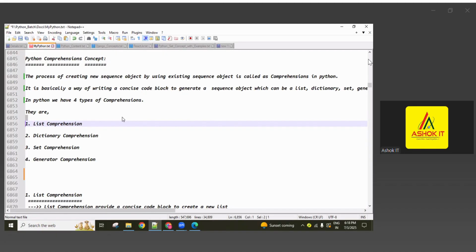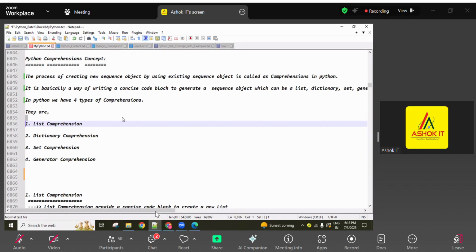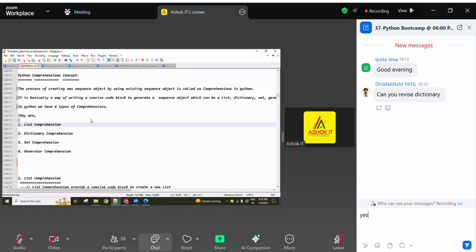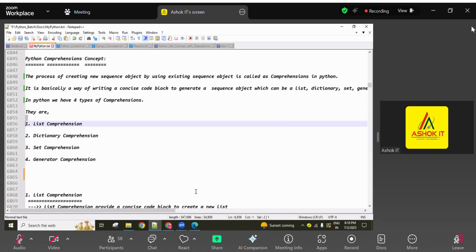That's why we use comprehensions for filtering values based on the requirement. All of you clear? Definition and purpose of comprehension, and the types of comprehension. 3 points we completed right now. So one by one, now we will discuss this.